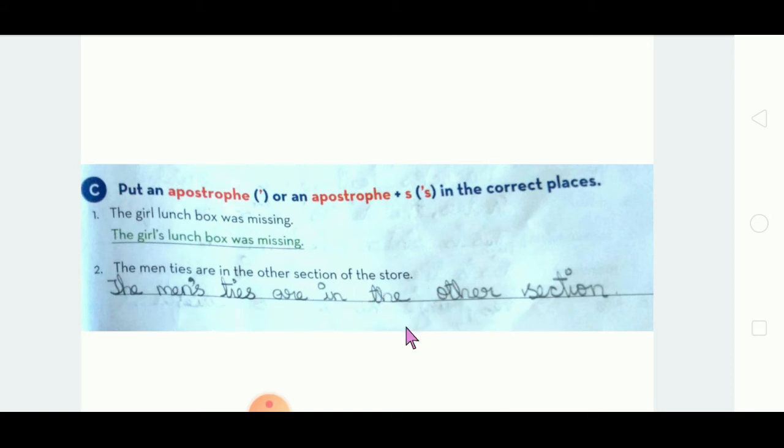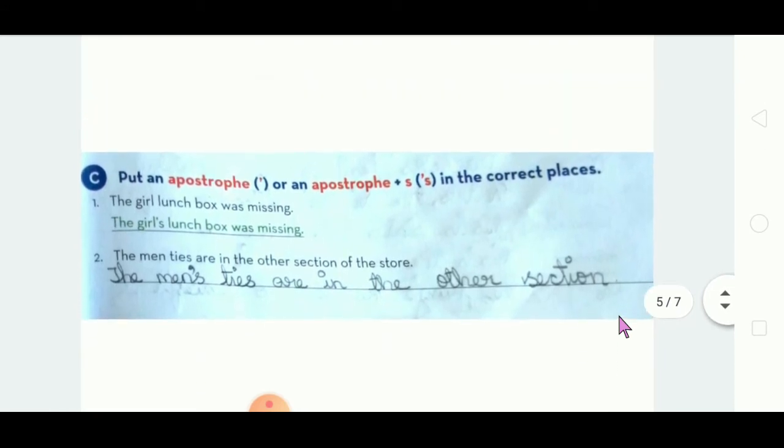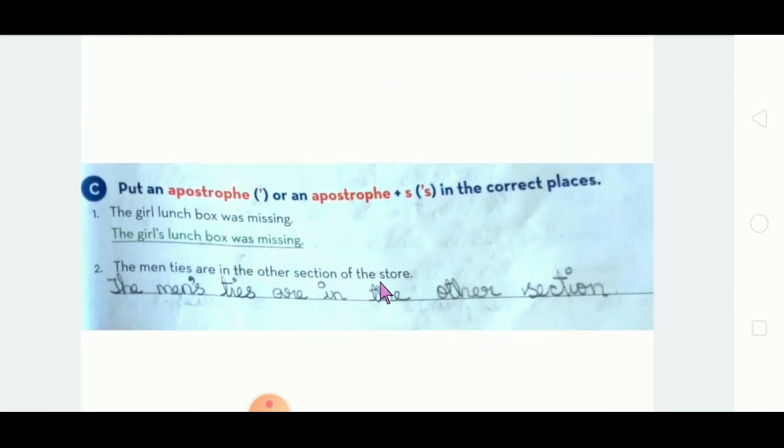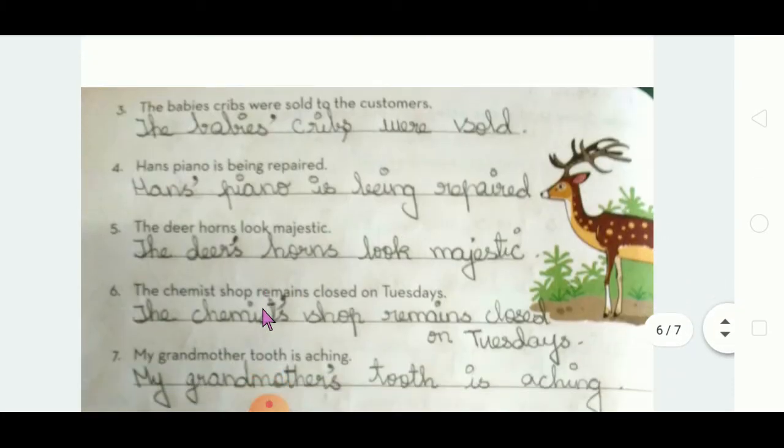Other section of the stores. Write this also. Other section of the stores. You have to write of the store. Okay, so this is also very easy. It is not difficult. Easy only.